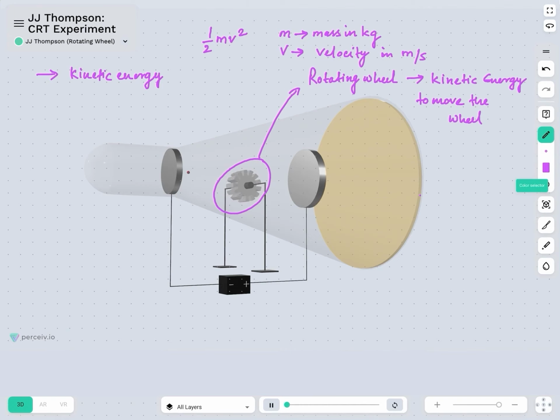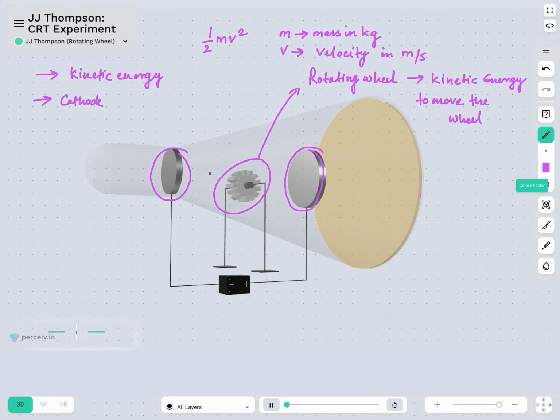So definitely there is some velocity since the cathode ray is traveling from one position of the cathode plate to another position of the anode plate, and we are able to see the motion of the wheel.